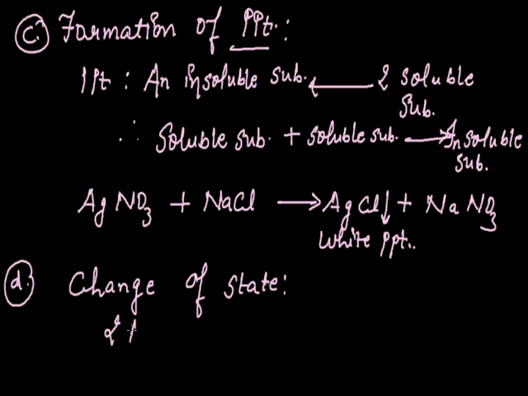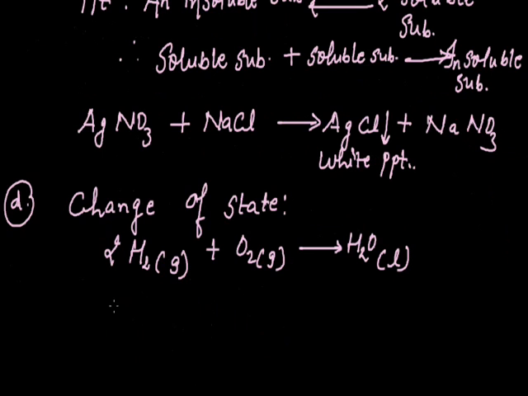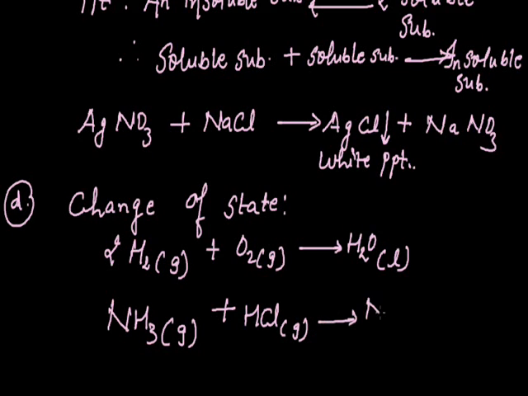For example, when H2 in a gaseous state combines with oxygen, which is also in a gaseous state, it forms H2O, and this H2O is in the liquid state. Or when we react ammonia, which exists in the gaseous form, with HCl, which is again in the gaseous form, it forms NH4Cl. NH4Cl is ammonium chloride, which exists in the solid state.